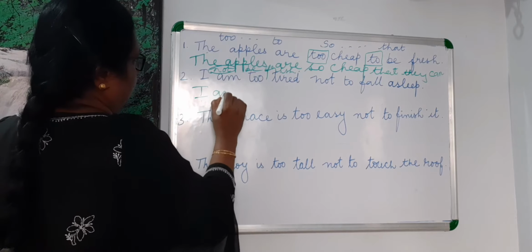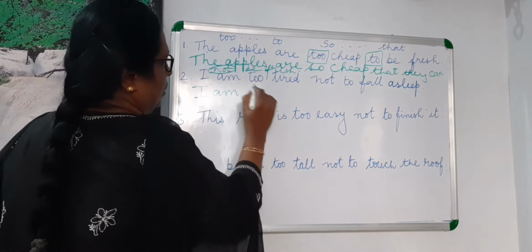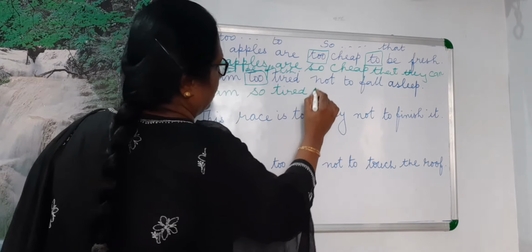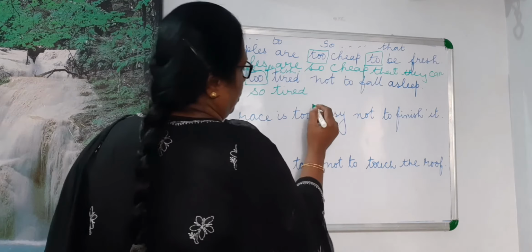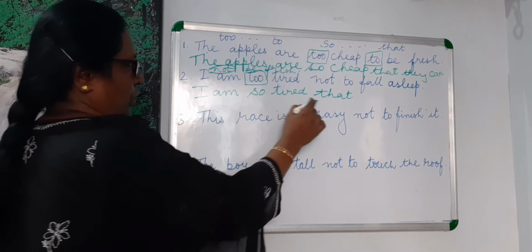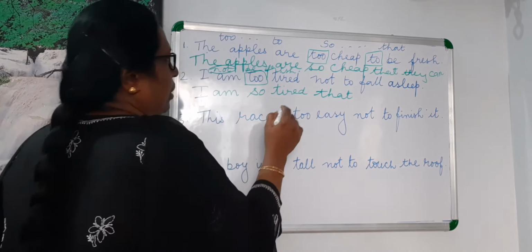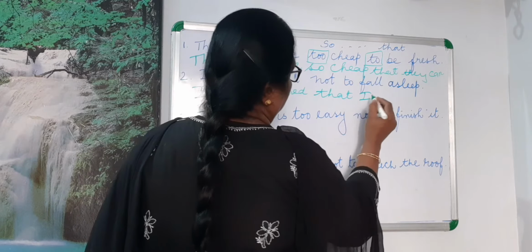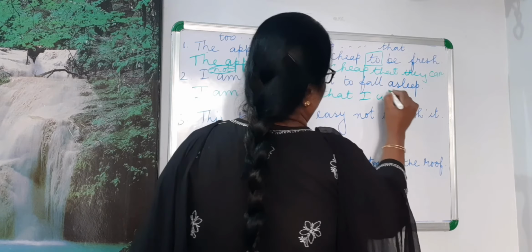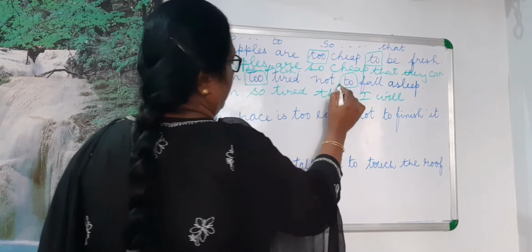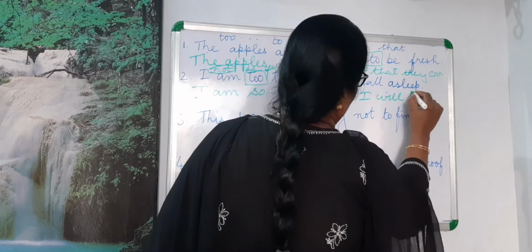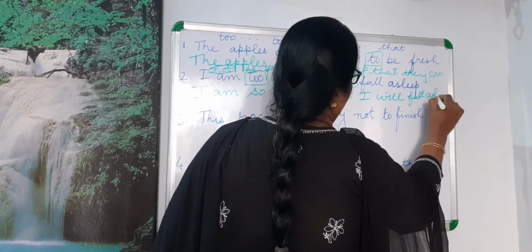How to write this? I am so tired. In the place of "too", you will write "so tired", and in the place of "to", "that", as it is present tense, you will use present verb also here. That I can fall asleep. So I will fall asleep. So in the place of "to", you have written "that", and there is no "not" you are using. I will fall asleep.